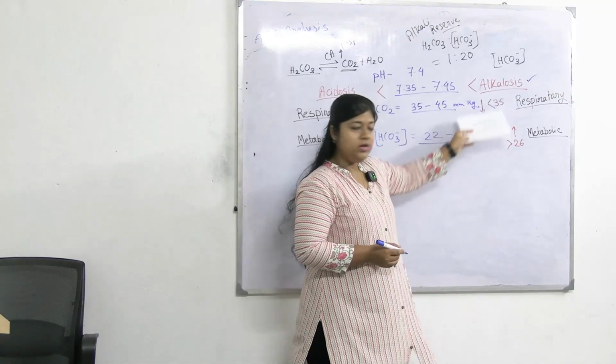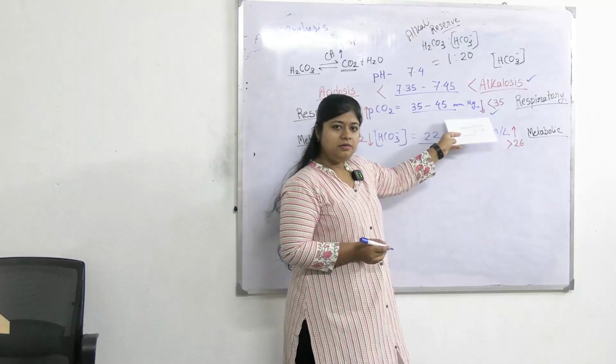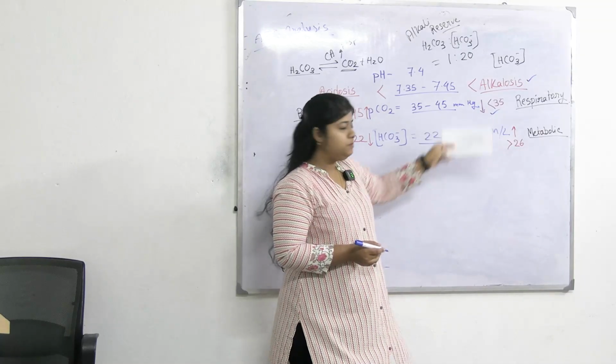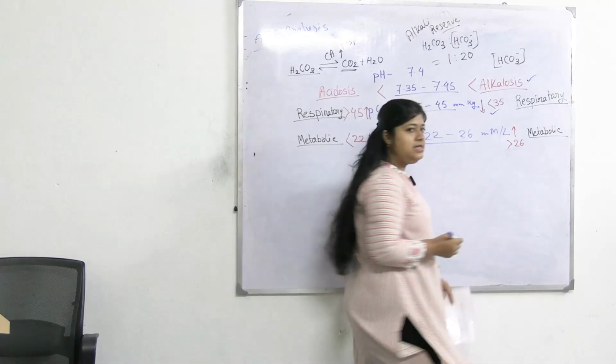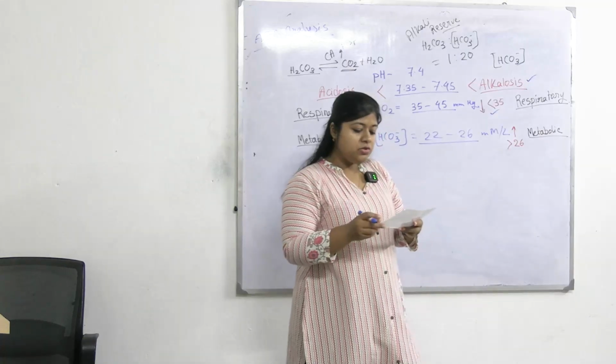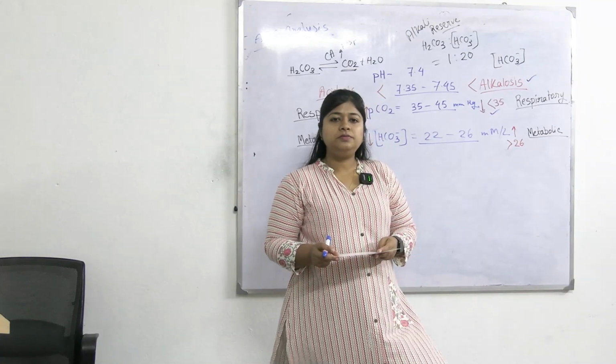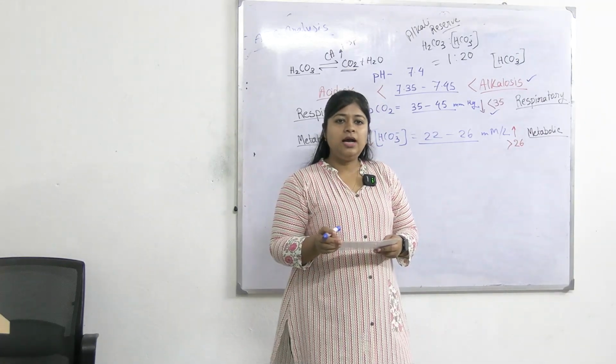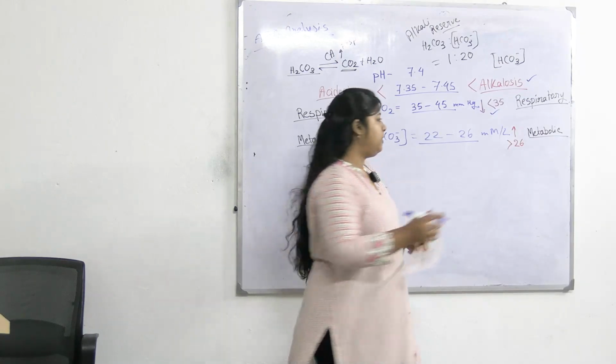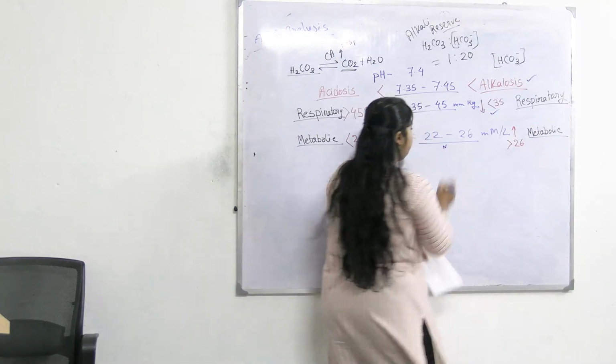Alkalosis এর দিকেই আছে, PCO2 decrease. So what is this case? Before coming to that, what is the bicarbonate value? 22. Is it normal, low or high? Normal. So this is in the normal range.